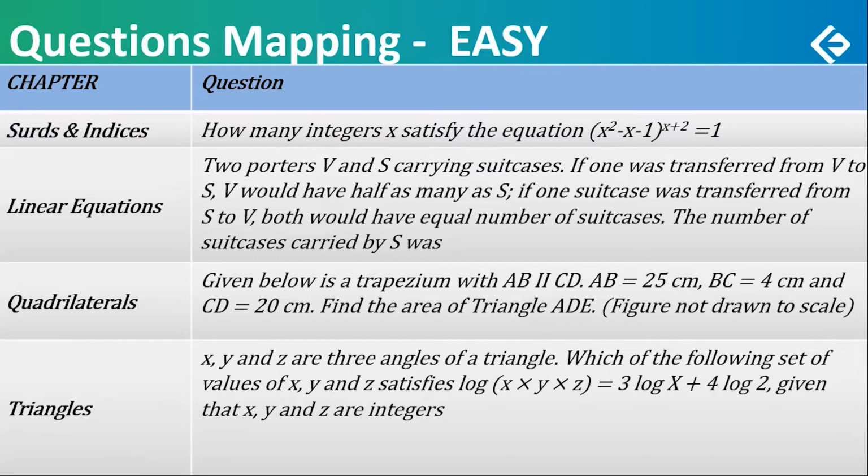Quadrilateral. A figure was given, a trapezium with AB parallel to CD. AB length is given, BC length is given. BC was the approximate height, and CD, the other parallel length, is given. So 25 and 20 were the 2 parallel lengths, and one of the sides, BC, was 4. Find the area of triangle ADE. E was a point drawn from D perpendicular to AB.